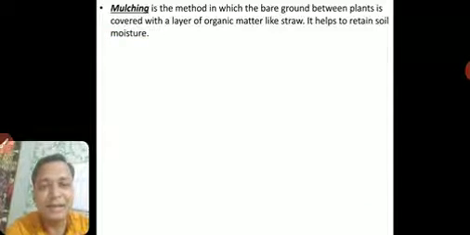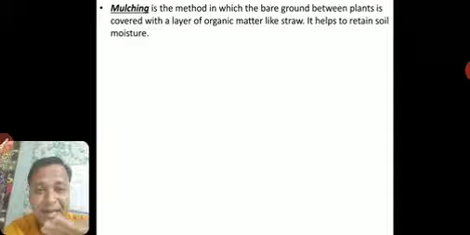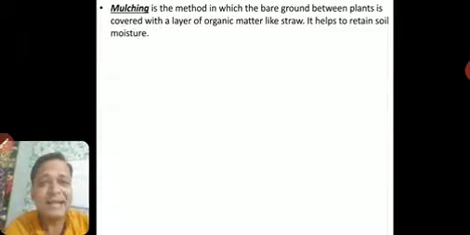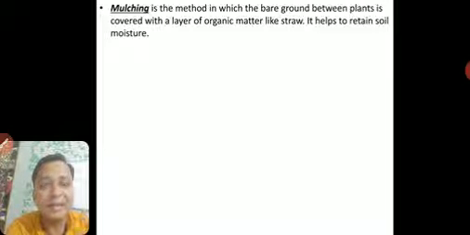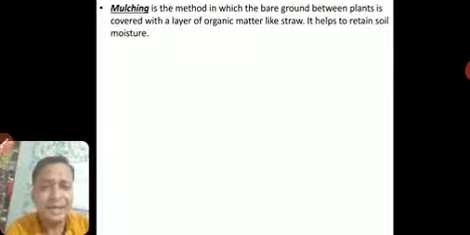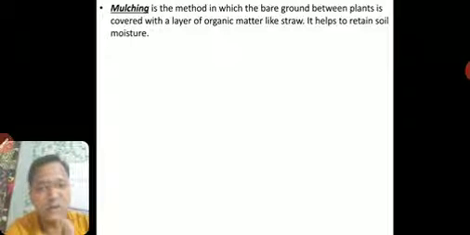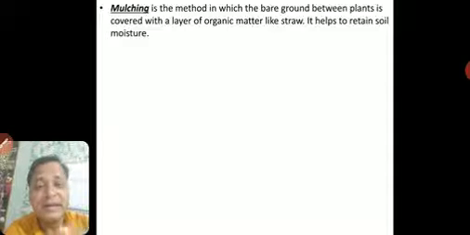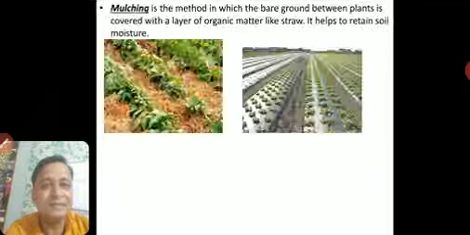Mulching is the method in which bare ground is covered. Now we had seen two lines of crops, and in between there is bare ground. Bare means there is no cover on that ground. Bare ground between plants is covered with a layer of organic matter like straw. It can get decayed and it will form humus. So it is giving us two benefits. On one side it is avoiding soil erosion. On the second side, after getting decayed, it mixes with the soil and makes it more fertile. It helps to retain soil moisture. The moisture doesn't go out because straw is very dry, so the moisture in the land is preserved there. You can see the pictures here for your clear understanding. This is mulching.